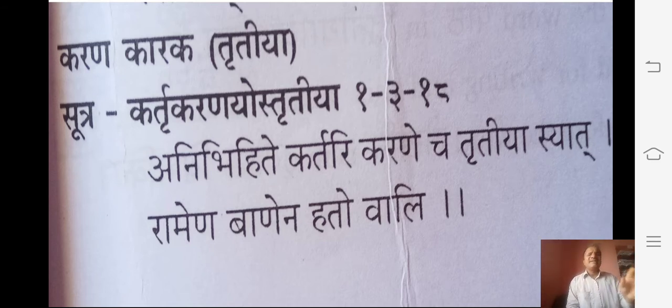Now we'll go to the Tritiya Karaka, which is called the Karana Karaka, as on your screen. That is Sadhaka Samam Karanam. In this sutra, which explains the Karana, that which is most powerful and sufficiently helpful in the accomplishment of an action is called the Karana. The instrument by which the Kartru completes the work is called the Karana.